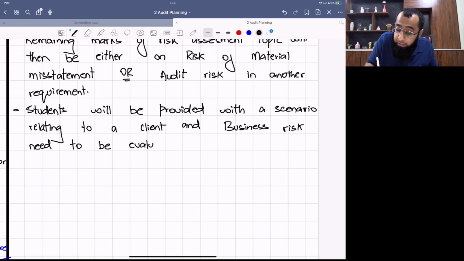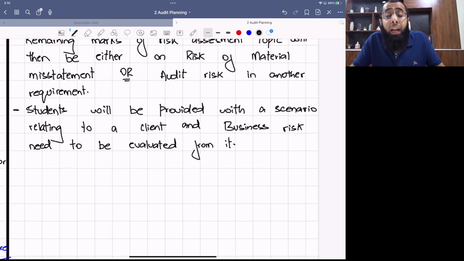Now, some more important discussion. When you talk about evaluation of business risk, you need an understanding of the client's business and its environment. So all the relevant information will be given in the question. Students will only be required to evaluate the question's scenario in detail. No background knowledge. For example, if any student says, okay, sir, if I do some research on the agricultural sector or on the oil exploration sector or any particular sector which may come in the exam, the first thing is that you cannot predict which sector will be included in your exam. And you are not required to use your background knowledge or your past studies. The examiner only says that you have to evaluate the scenario in detail.